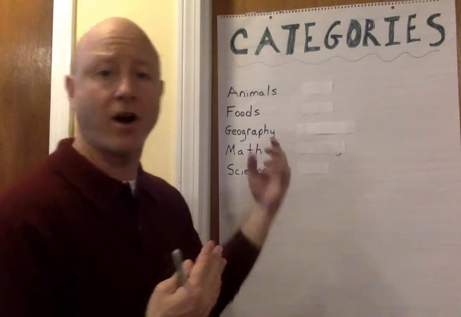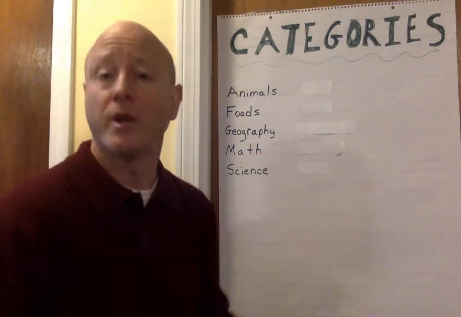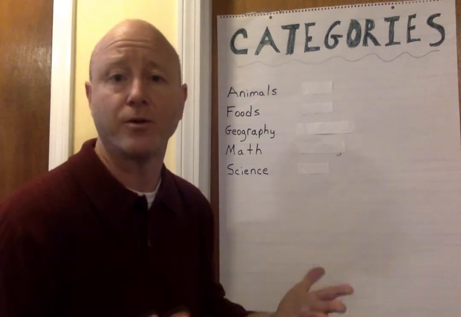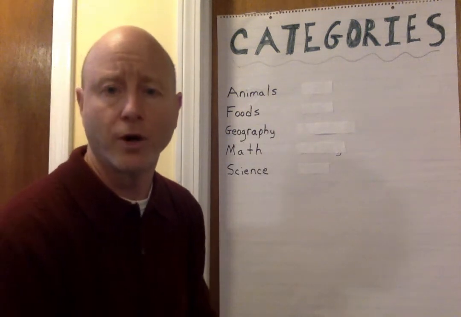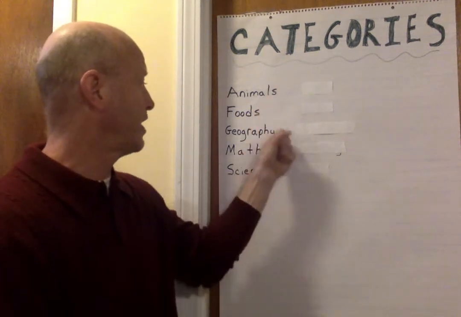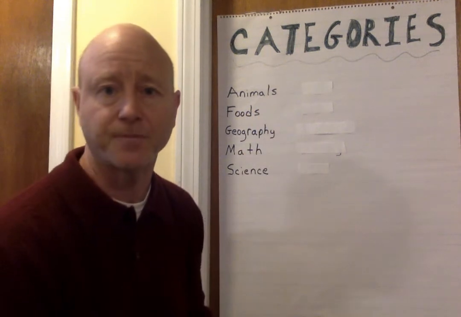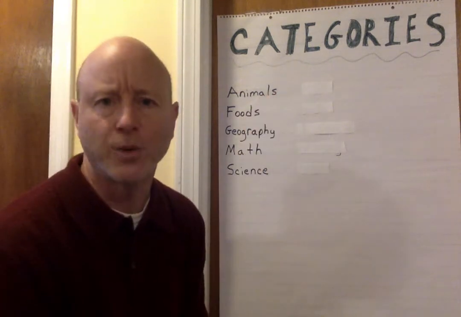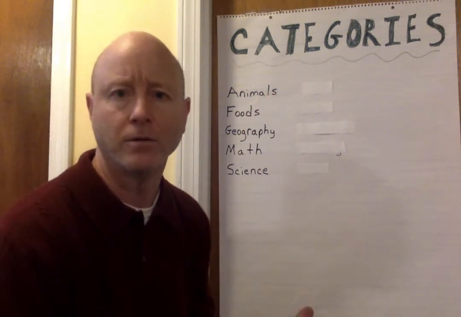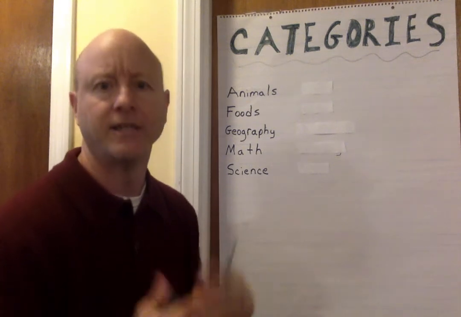And now that we have our categories and our letter, we can start playing the game. So this is how you play. You want to think of a word that starts with that letter for each of these categories. All right, so let's start with animals. So what we need to do is we need to think of an animal that starts with the letter C.